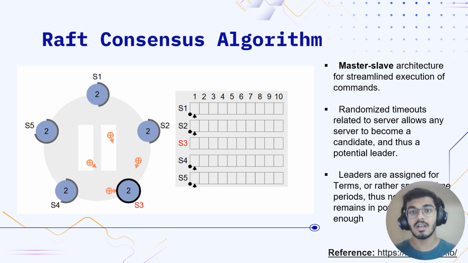This ensures that the candidate who actually aspires to be the leader can gain the majority of the votes and thus transition into the leader from there on. One disadvantage of the Raft algorithm is present here: if a server in the candidate stage does not gain the majority of the votes, then that whole election term is considered useless. No work is done in that particular period and it will be discarded.